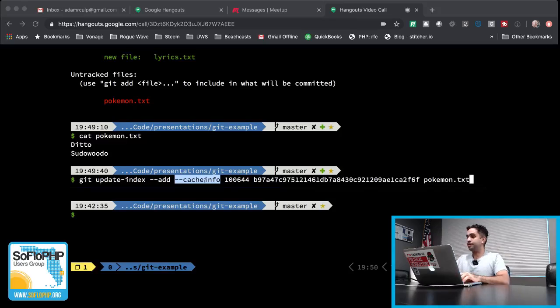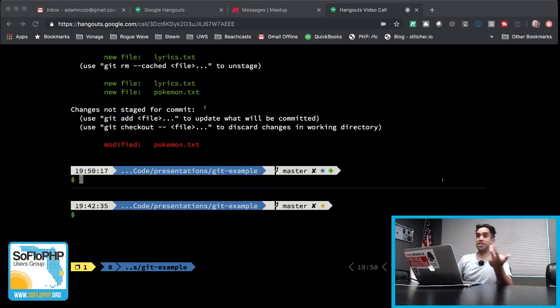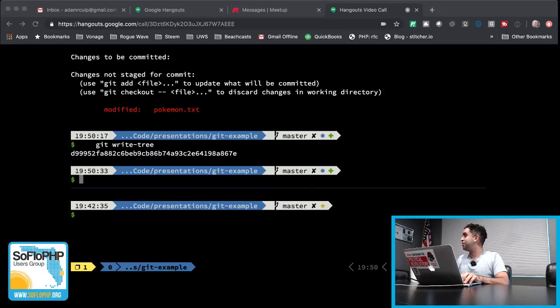And if we run that and run git status, you can see Pokemon.txt was added to our staging area, but it also still recognizes that there's changes between what's in the file system and what was added. Because Git's smart like that. For now, let's go ahead and write our tree with another plumbing command. And what did we get back? Another hash. It's hashes all the way down.